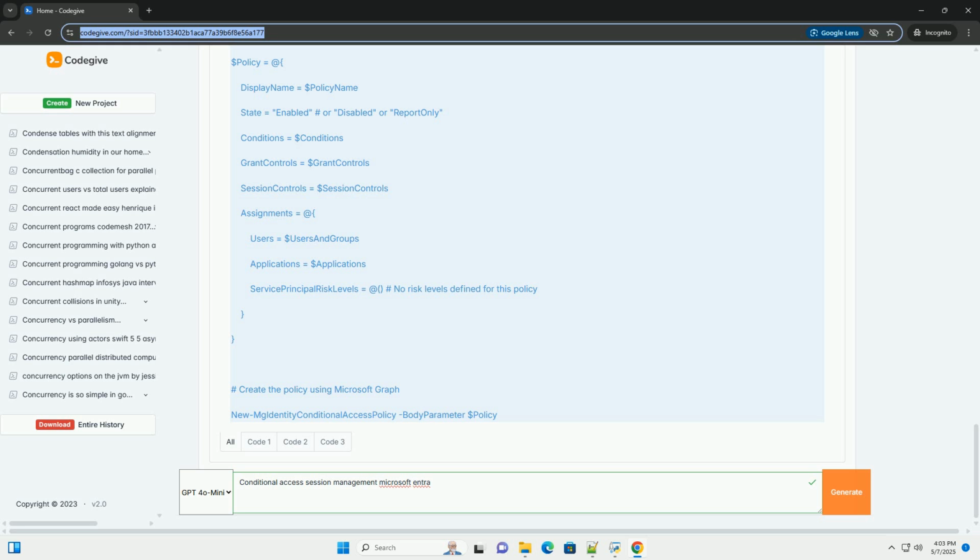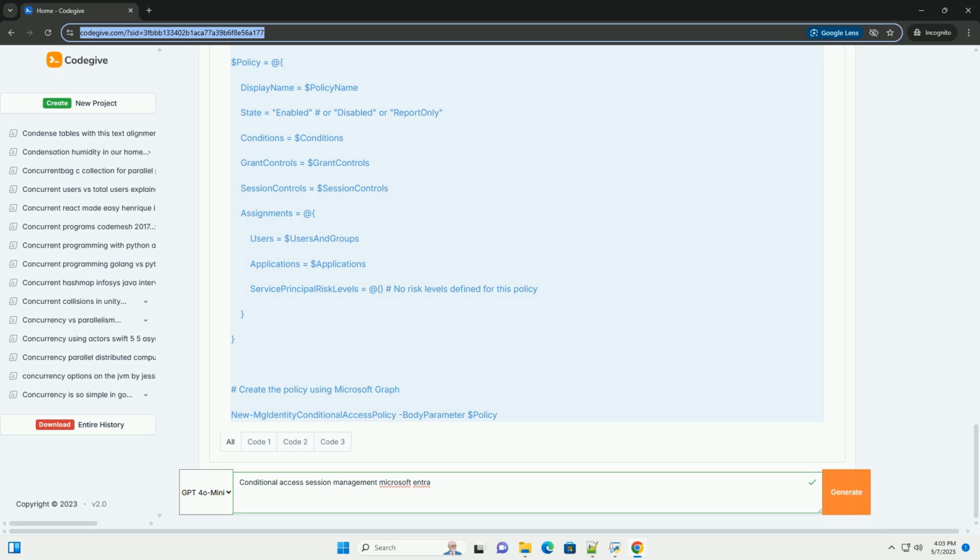Troubleshooting tips. Use the Conditional Access Insights and Reporting Workbook. This workbook provides valuable insights into how your conditional access policies are being applied. Review the Microsoft Entra sign-in logs. The sign-in logs contain detailed information about each sign-in attempt, including which conditional access policies were applied and why.